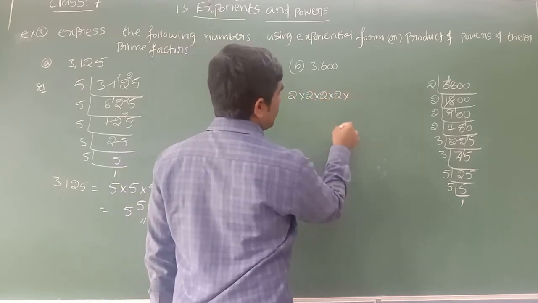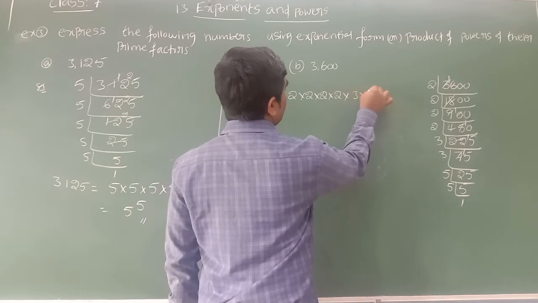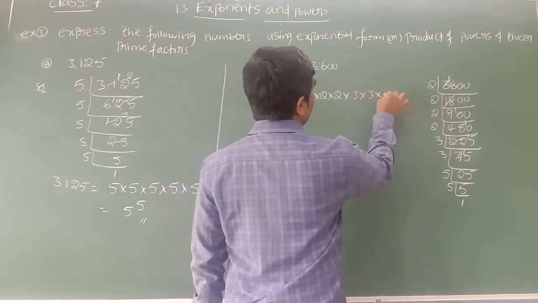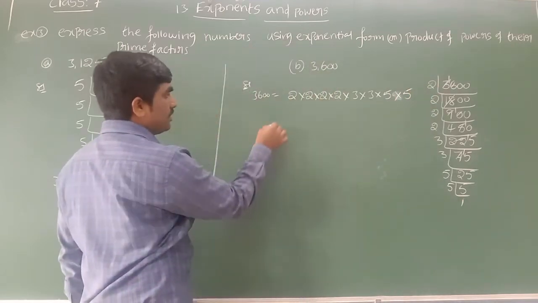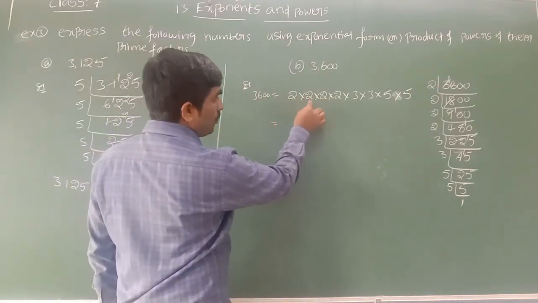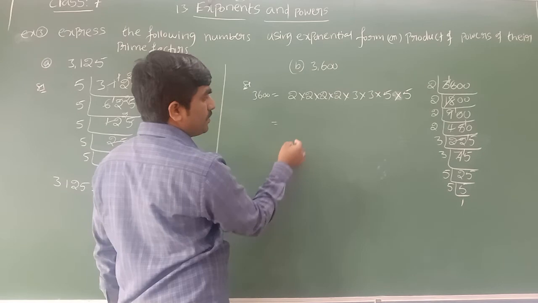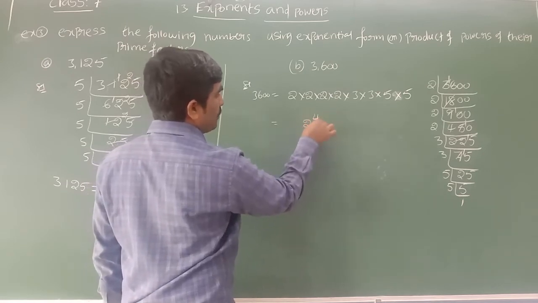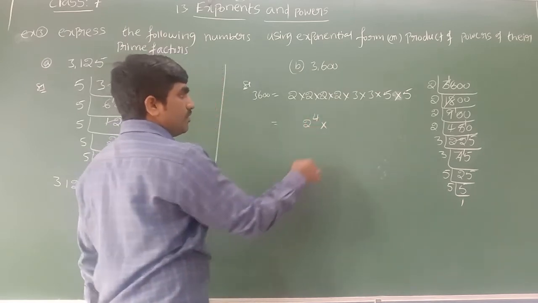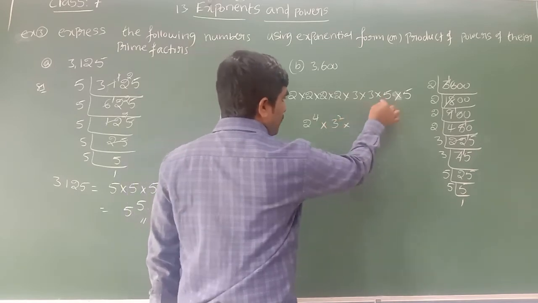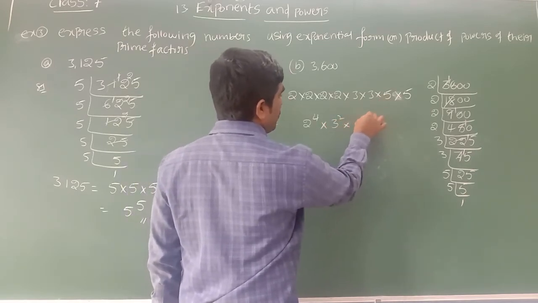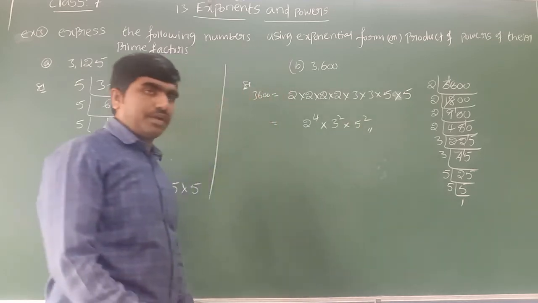Then we can write 3 into 3 into 5 into 5. Sorry, 5 into 5. So how can I write this now? 2 is the number that multiplies itself how many times? 4 times. We can write 2 power 4, into 3 will multiply itself 2 times, 3 power 2, into 5 will multiply itself 2 times, 5 power 2. So that is the way you can write it.